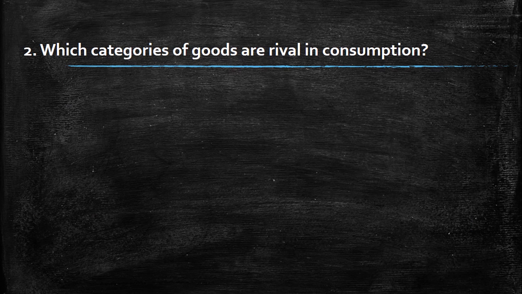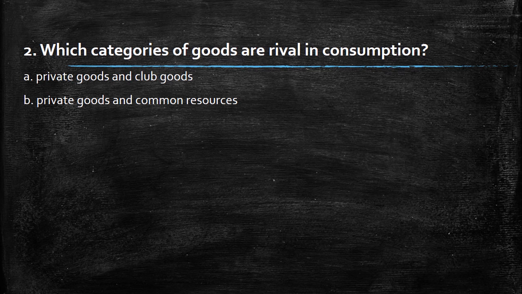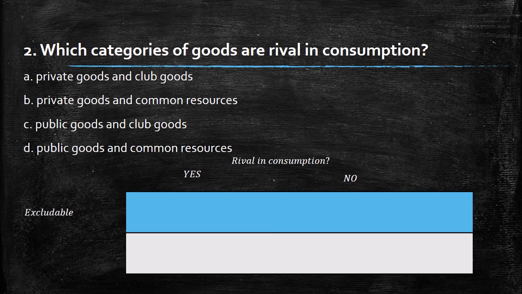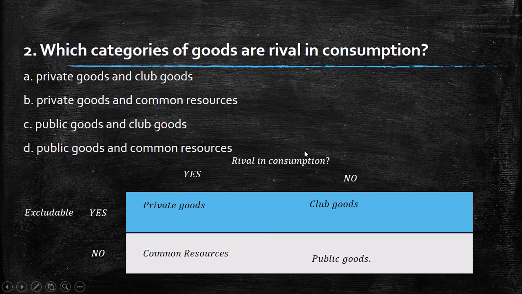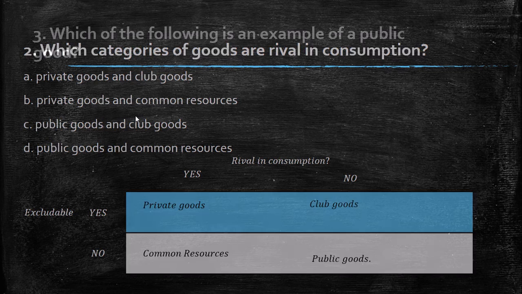The second one is exactly the same. It's just which categories of goods are rival in consumption. We already know our chart. Which ones are rival in consumption? These two, right? Private goods and common resources. So the answer is B.